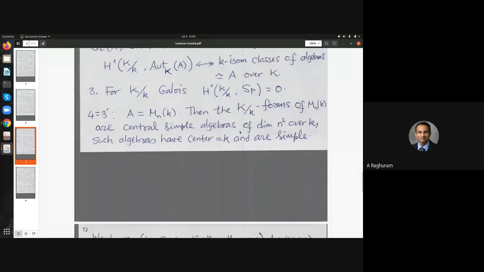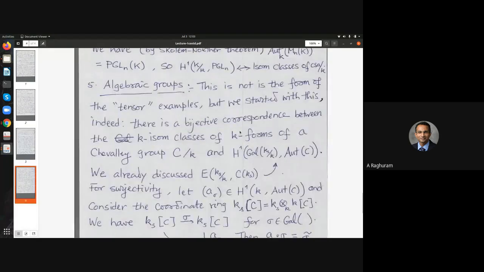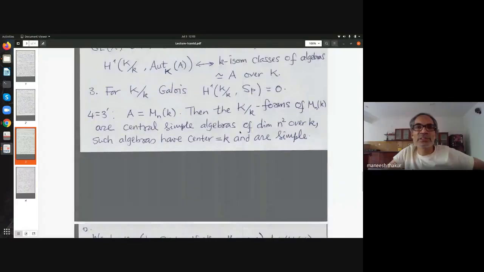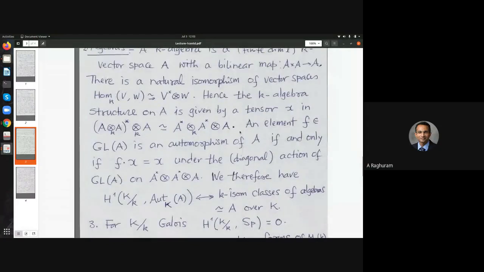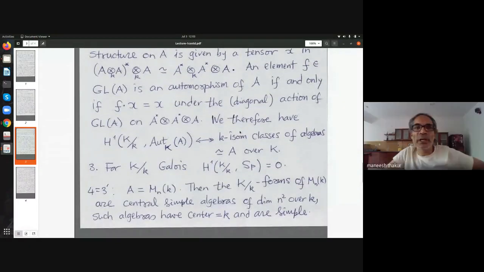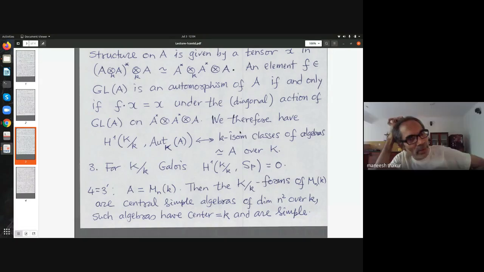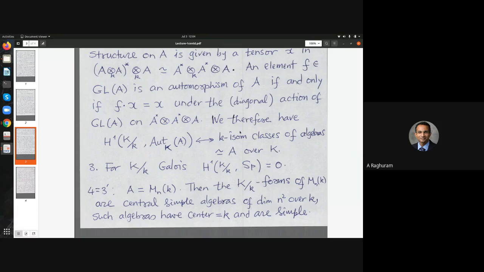So Manish, in your example 3 and what you just said about GL_n, I guess there is a similar confusion as before of your B versus C. Just a minute. No, don't go elsewhere. So here only. If you were to say that there is only one non-degenerate alternating form on an even dimensional vector space, technically that would correspond to H1 of this Galois cohomology with coefficients in Aut of SP. Yeah, so there is some distinction.